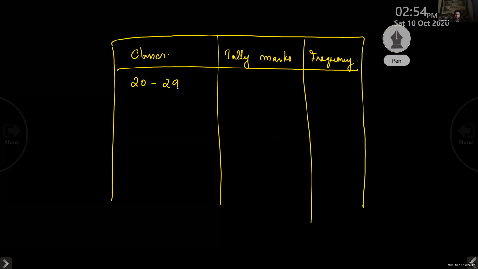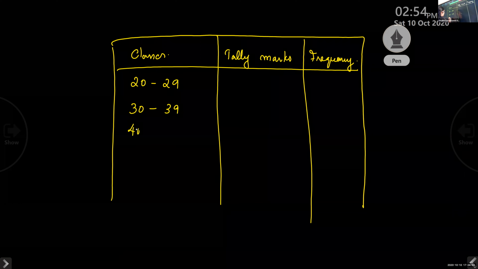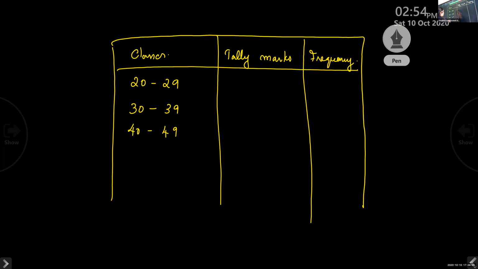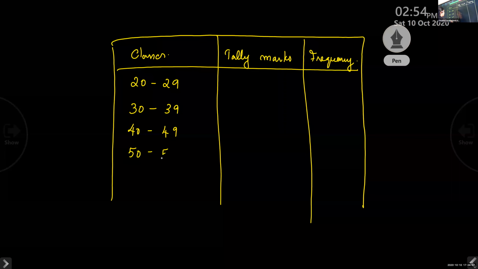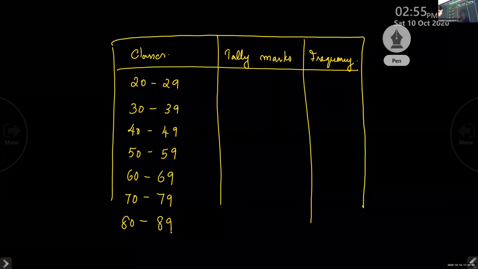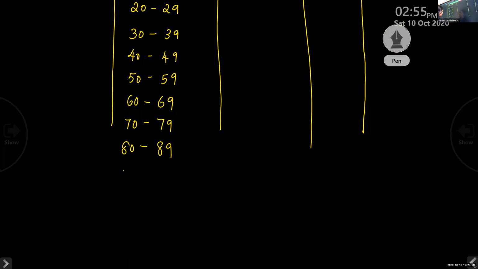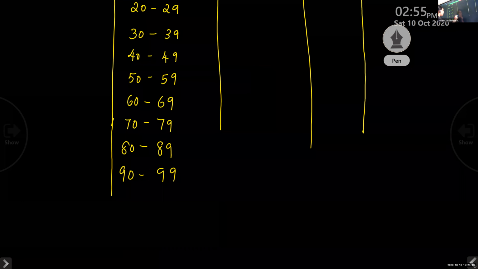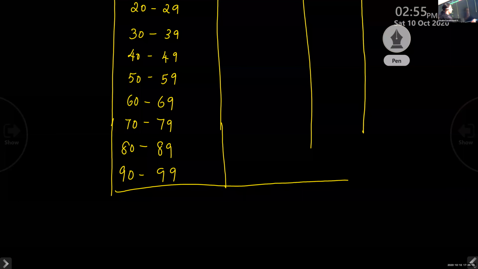So it is 20 to 29, 30 to 39, 40 to 49, 50 to 59, 60 to 69, 70 to 79, 80 to 89, and 90 to 99. These are the classes in this particular question.